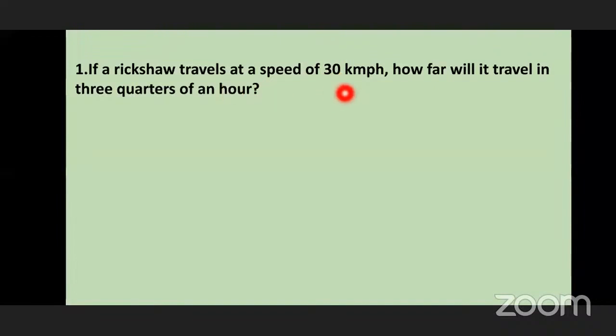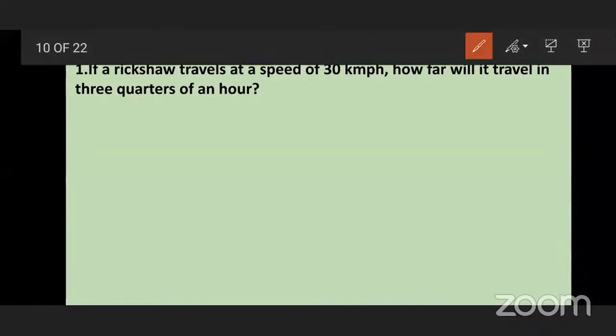So here, what information is given to us? That one rickshaw travels 30 kilometer per hour. And what we have to find? How much will it travel in 3/4 of an hour? Okay. 1 hour means how many minutes? Sorry, 1 hour means 60 minutes.